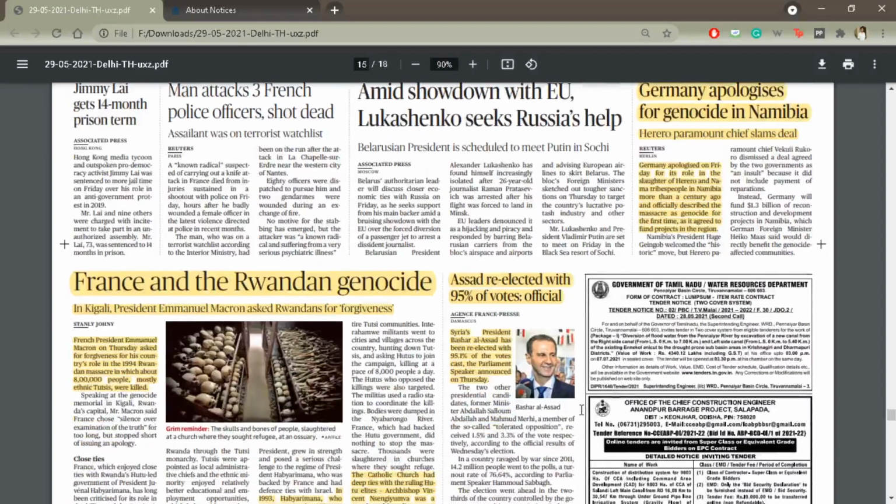Then elections took place in Syria and Bashar al-Assad won 95% of the votes. A person who has been in power in the country for a long time, since 2011, when the civil war broke out in Syria. He and his government now control two-thirds of the territory of Syria, and elections were held there. And he defeated his opposition, which is recognized as tolerated opposition, whatever opposition he believes is all right for his country to have the pretense of democracy in general. So he won by 95% of the votes.